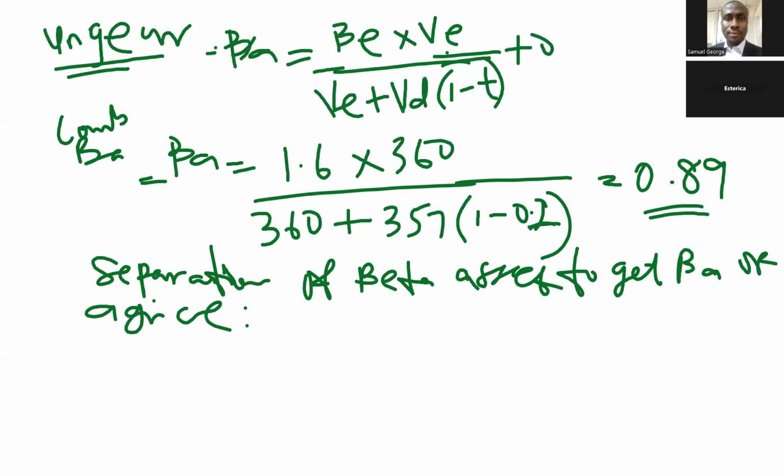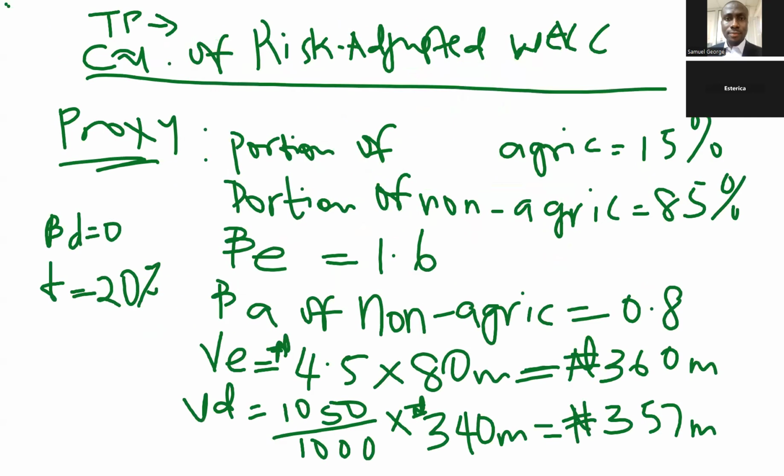Okay, so combined beta asset is 0.89, which is equal to, let me go back here. Let the beta asset of agric be x.